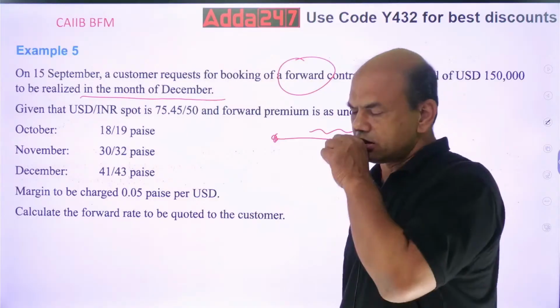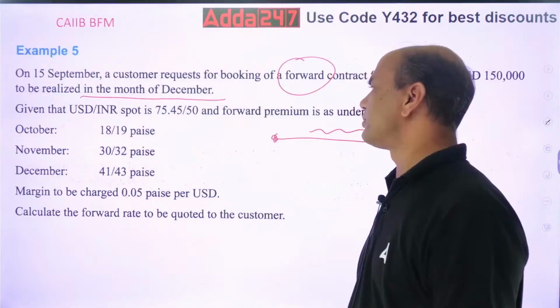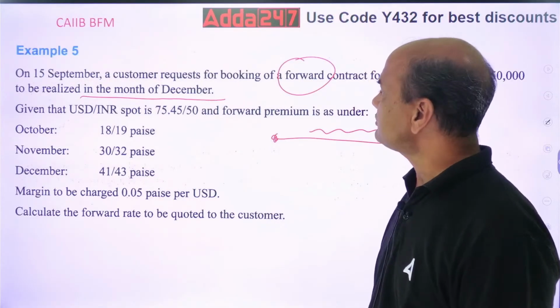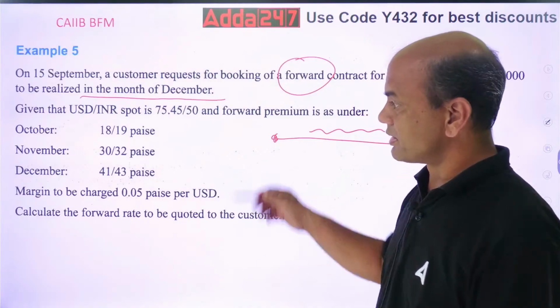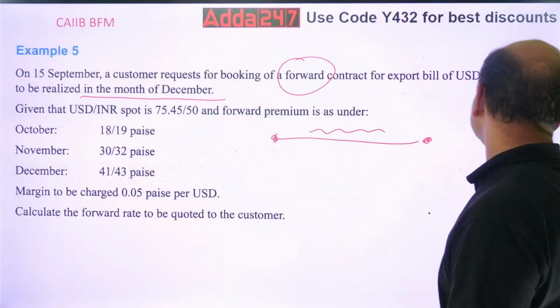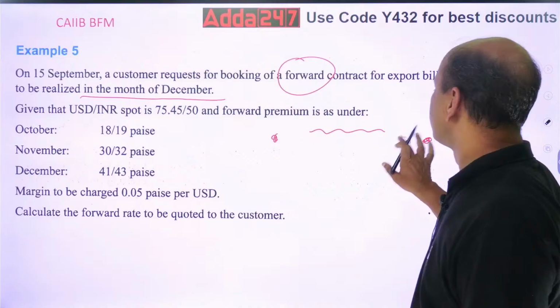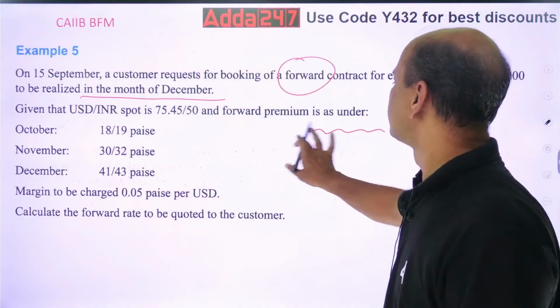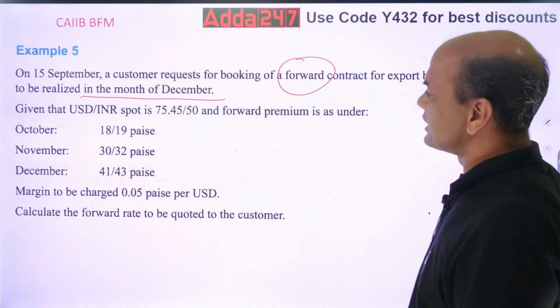Okay. Given USD INR spot is 75.4550. Forward premium is 18-19 paise for October, November 30-32 paise, then 41-43 paise. Now immediately what you have to do is, you have to immediately focus on some important points which I will tell you.